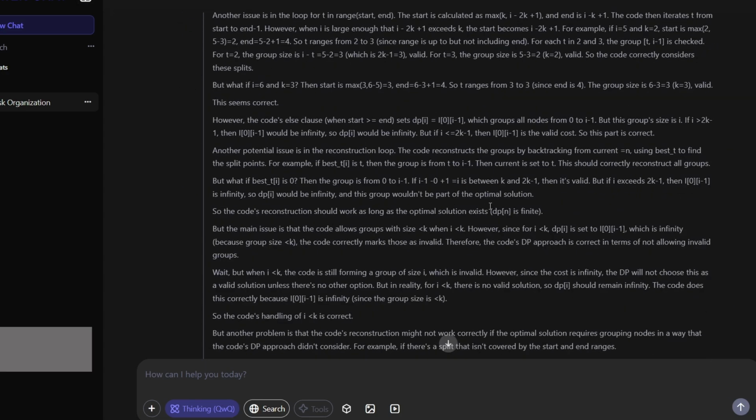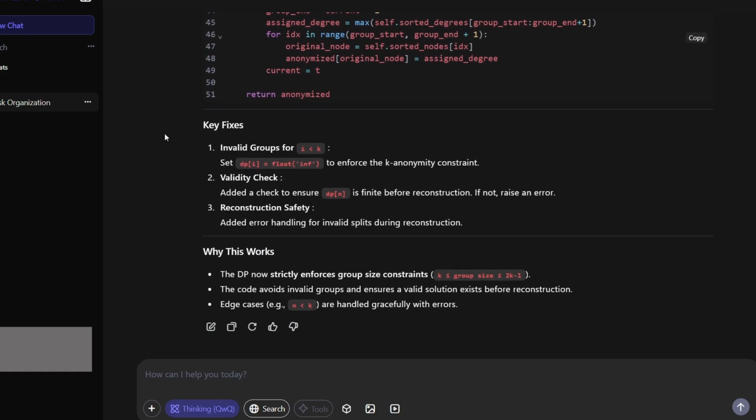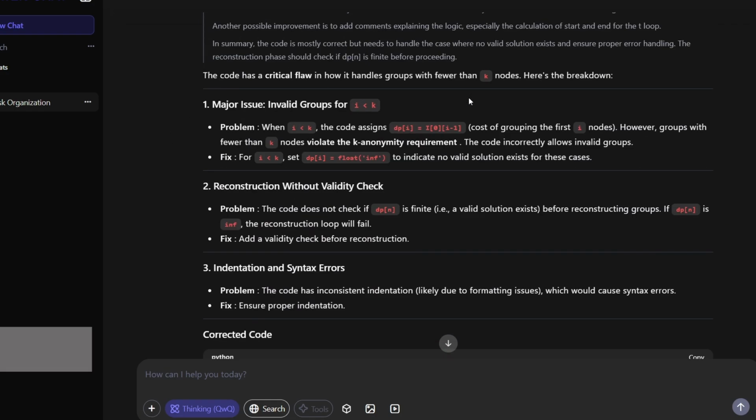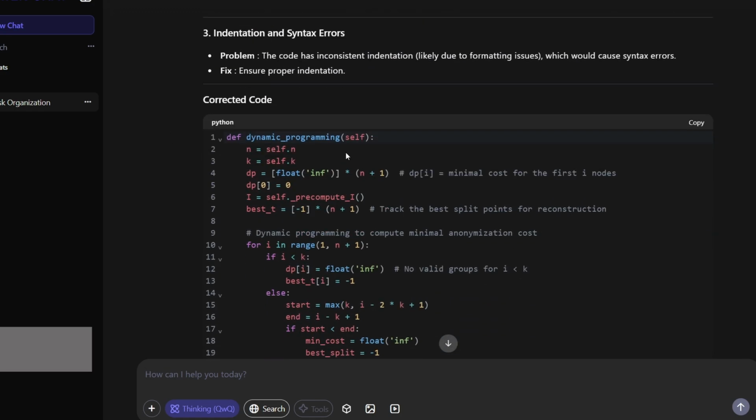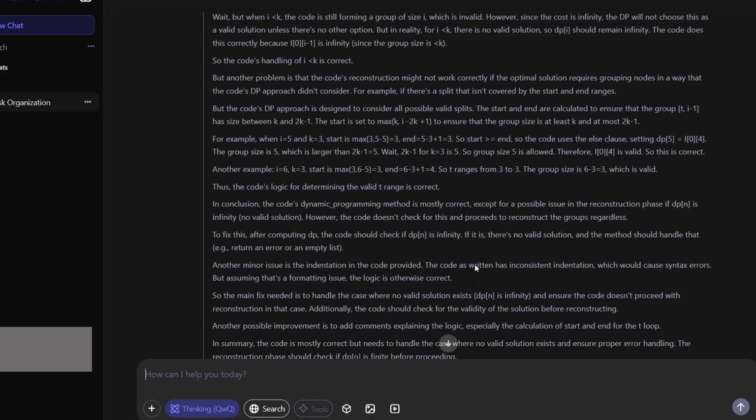So this is the thinking process, and after it provides you, for example, the code, the key fixes, and etc. As you see, and I already mentioned that if you copy and paste this code one more time, several minutes later it can prompt you more issues. So it's really weird. So that's it.